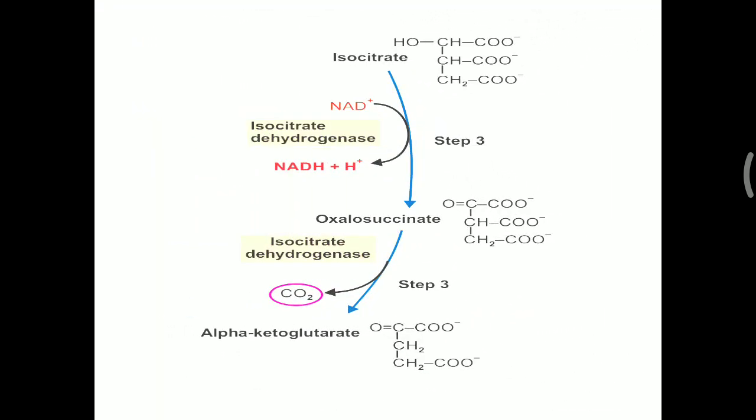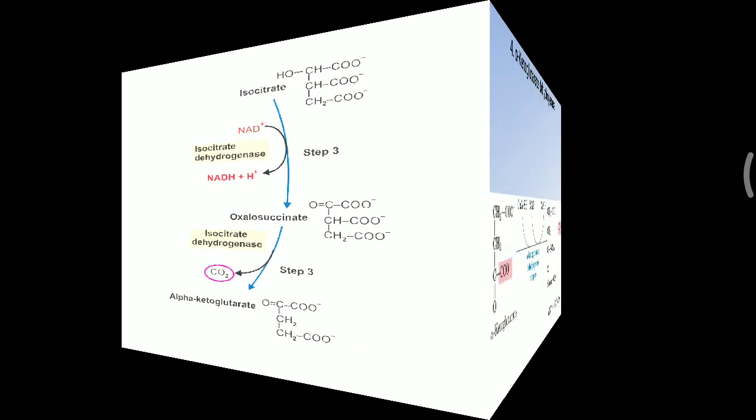In detail of this reaction, isocitrate is first converted into oxalosuccinate. During that time, one NADH molecule is generated. Again, this oxalosuccinate is an unstable molecule, and it removes one carbon dioxide molecule. So when it removes carbon dioxide, this 6 carbon molecule oxalosuccinate converts into the 5 carbon alpha ketoglutarate molecule. So now alpha ketoglutarate is a 5 carbon molecule.